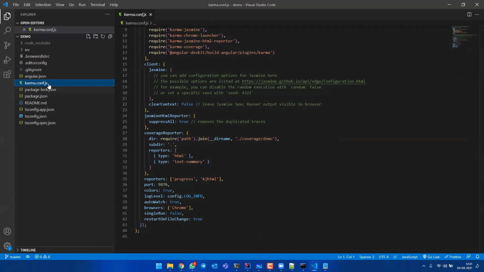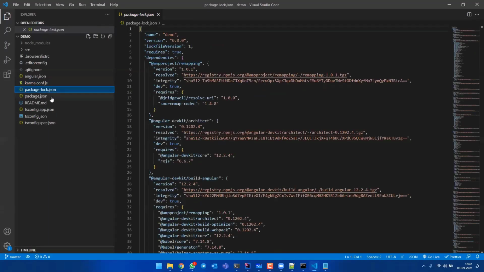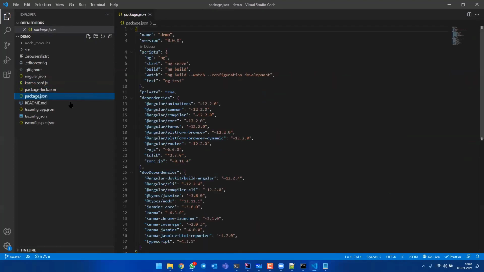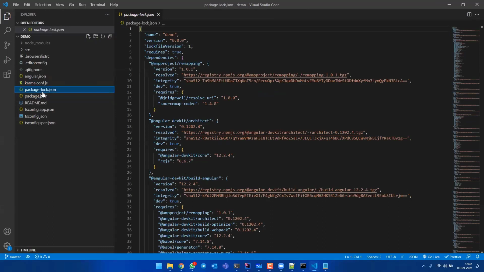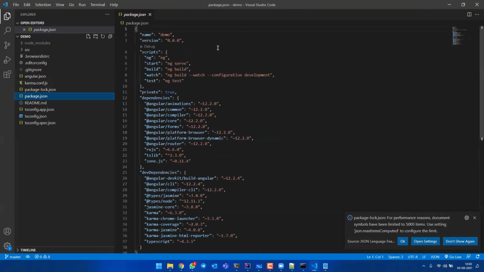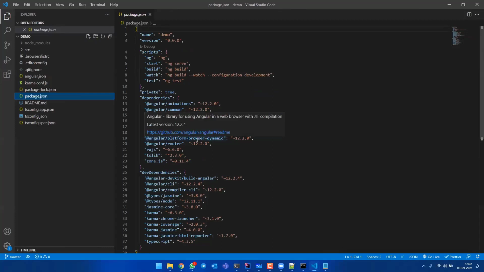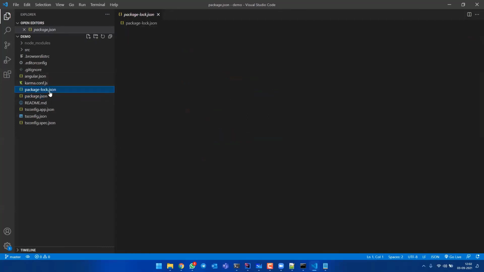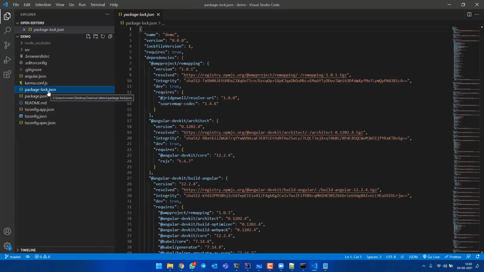Next is package-lock.json. Package-lock.json and package.json look the same. Everything is the same, you can also check. But a developer should not touch package-lock.json. See, a warning also comes here. I should not edit anything inside this package-lock.json. I should not ever touch that. But in package.json, I can change it. If the changes are good and feasible, the changes are also applied in package-lock.json automatically. You should not change anything by hand in package-lock.json. That is why -lock is used.